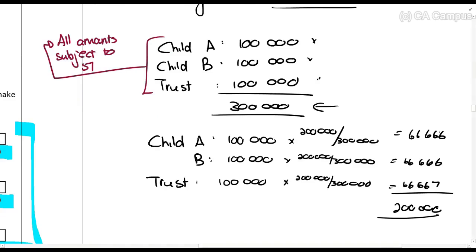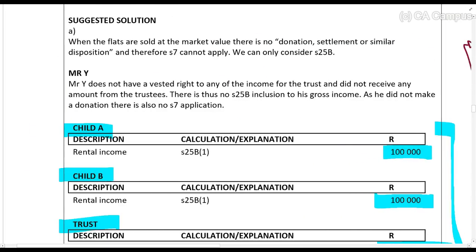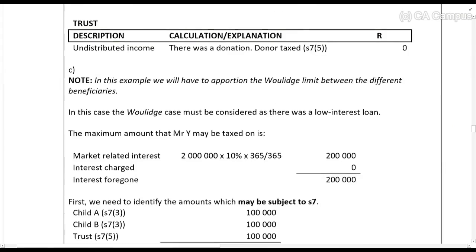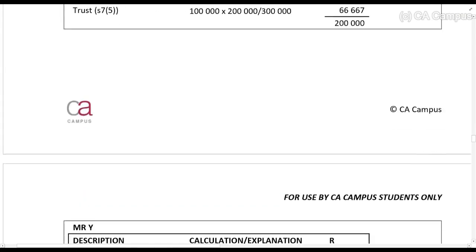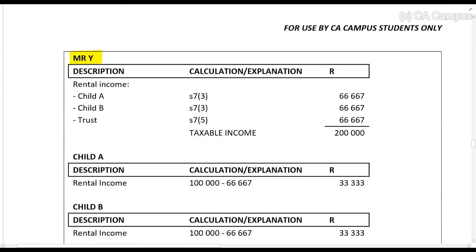So, of child A, 100,000 rands, Mr. Y, the donor, can be taxed on 66,666. So, if I take you now to C, make sure that you see Mr. Y gets taxed on, right, so that was just from the rounding, guys, there, but there you go. So each child and the trust is then taxed on 100,000 minus 66, so the remaining portion.